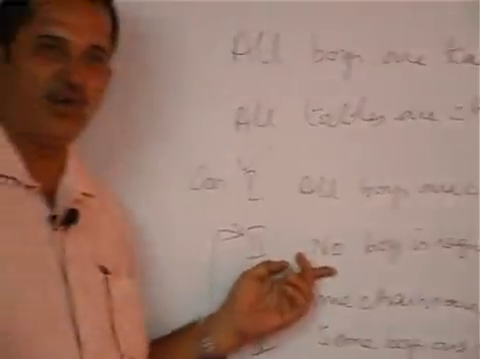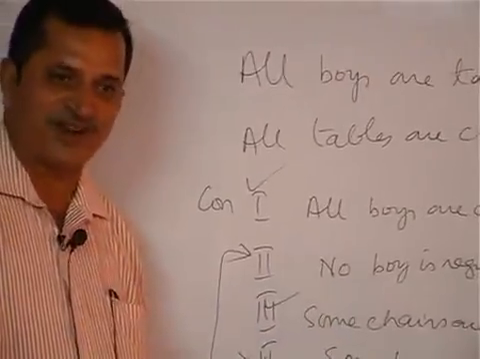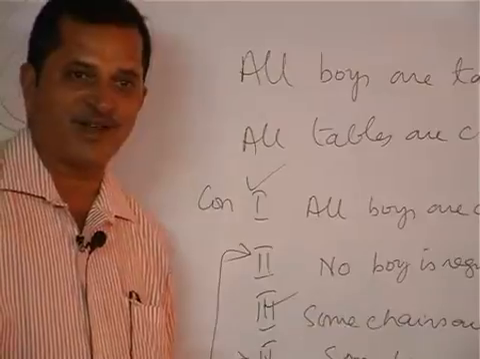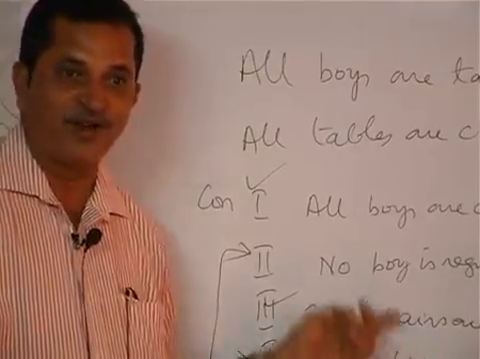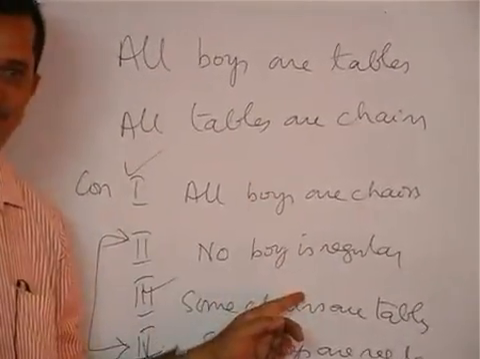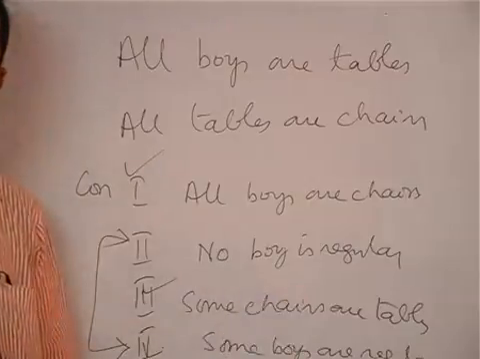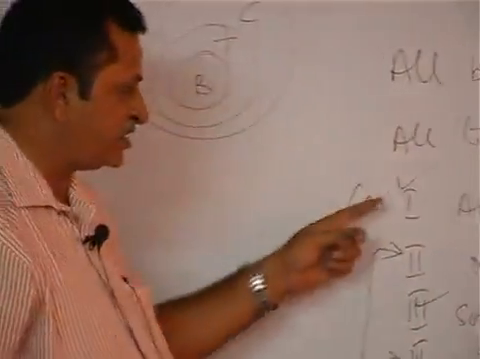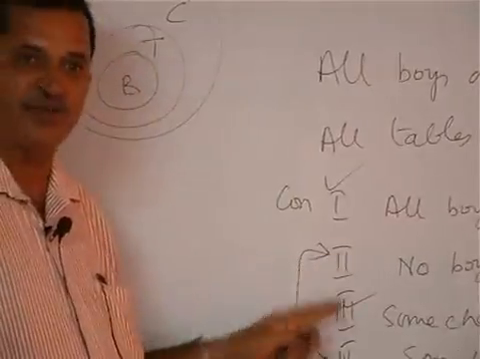Even though they are not related, if one follows, the other will not follow. I am saying no boy is regular. On the other hand, I am saying some boys are regular. If I take no boy is regular, some boys are regular will not follow. If I take some boys are regular, no boy is regular will not follow. But any one of them will follow, is it not? Definitely any one of them will follow, whether you are a good man or a bad man. Both cannot follow, any one can follow. So in such cases your answer is conclusions 1, 3 and either 2 or 4.